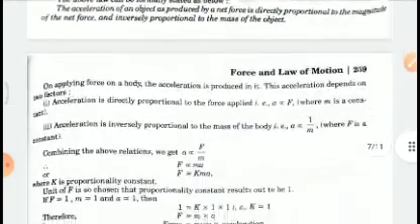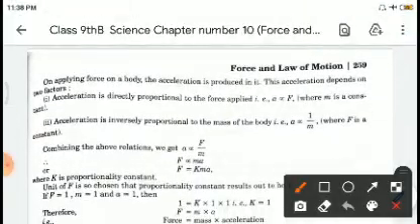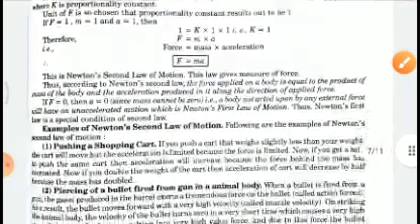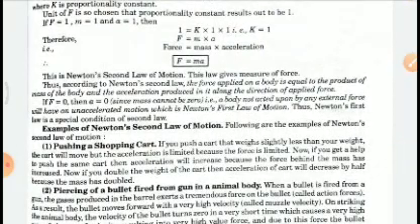This you are going to get. See here, the derivation is there. F is equal to ma, that I told you. Force is equal to mass into acceleration. This is Newton's second law.